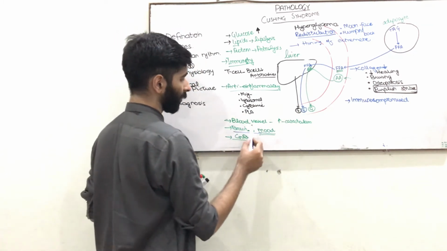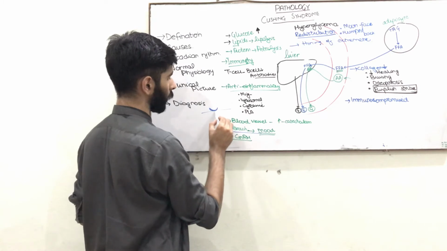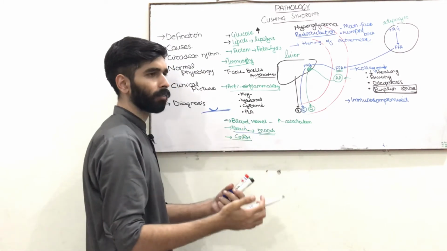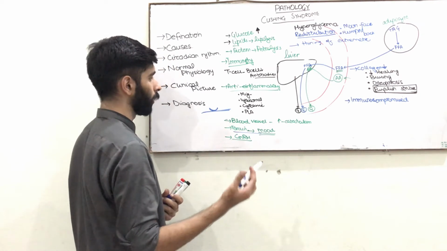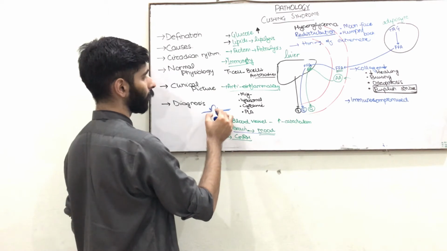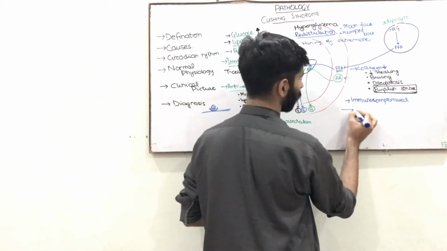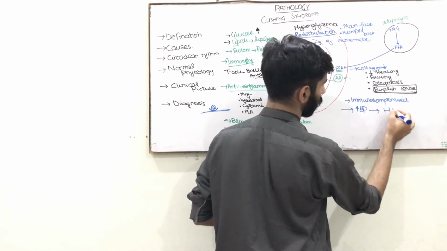Now, it increases the sensitivity of alpha adrenergic receptors on the blood vessels. Alpha adrenergic receptors are present on the blood vessels for the catecholamines like epinephrine. So when its sensitivity is increased, it causes vasospasticity and leads to increased blood pressure, i.e. leading to hypertension.